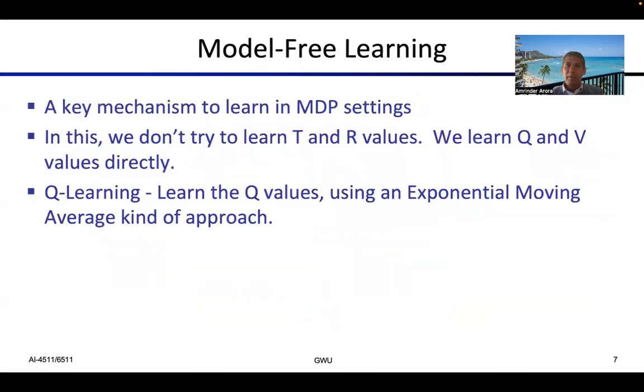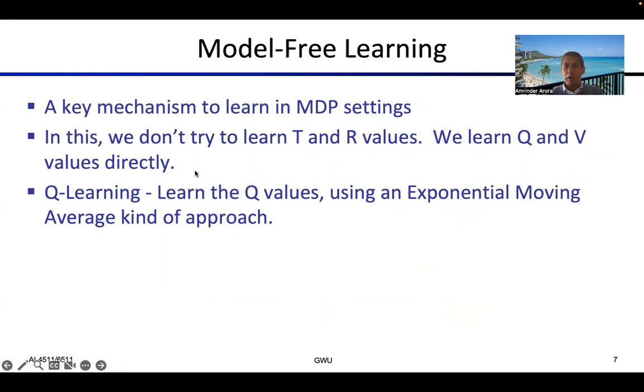So this is one way. But like I mentioned, there's a very attractive technique of the model-free way as well. This is a key mechanism to learn the MDP settings. In this, we don't even try to learn the T and the R values. We just learn the Q and the V values directly. If you recall the Q function and the V function, Q is a state-action function, and V is the value function of each state. We just try to learn this.